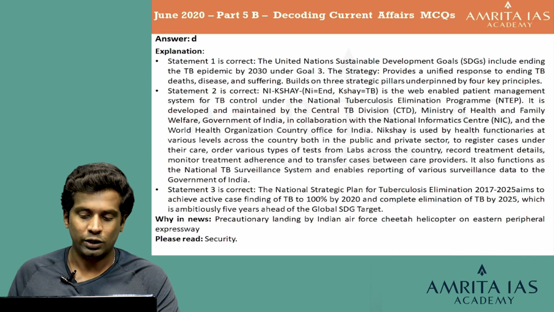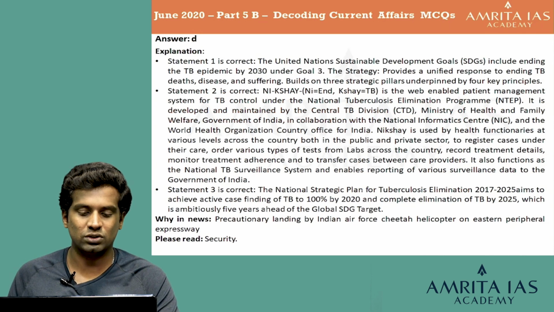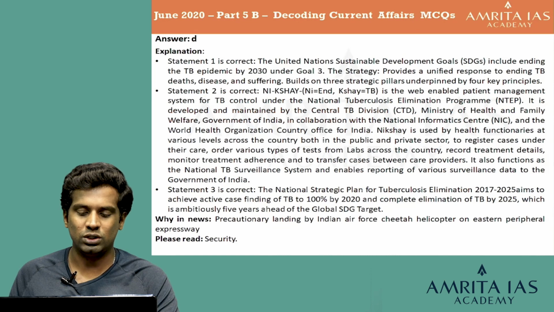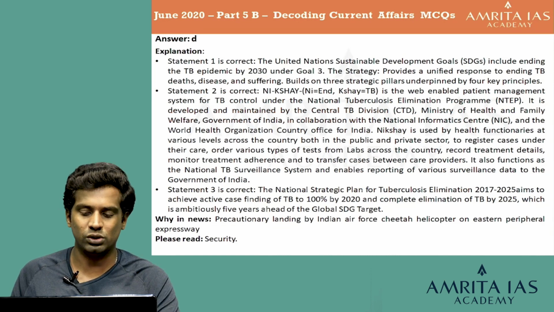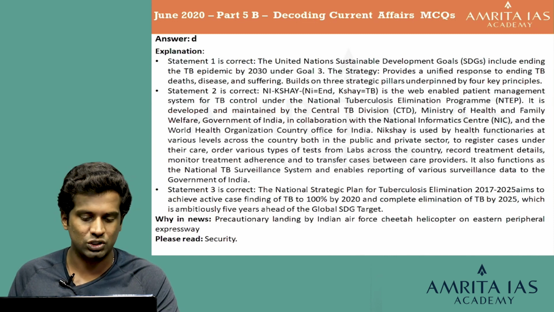care providers. It also functions as the national TB surveillance system and enables reporting of various surveillance data to the Government of India. The statement 3 is also correct because the National Strategic Plan for Tuberculosis Elimination of 2017 to 25 aims to achieve active case finding of TB to 100% by 2020 and complete elimination of TB by 2025, which is ambitiously 5 years ahead of the global SDG target.